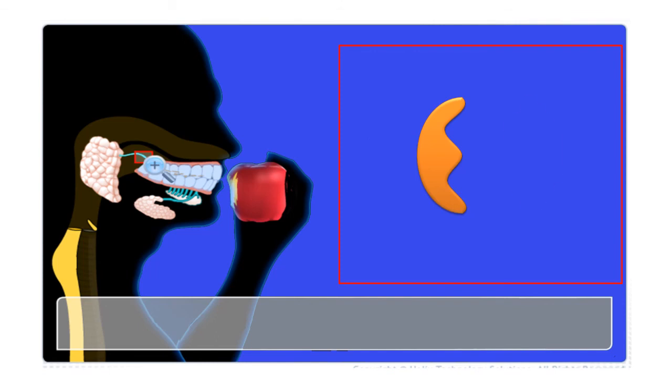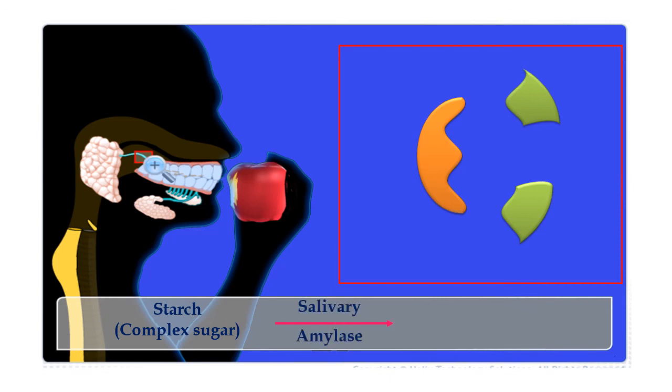This salivary amylase acts on the starch component of the food, and it converts this starch into a simple sugar, that is maltose. Then your food is sent to the food pipe for the other processes of digestion.